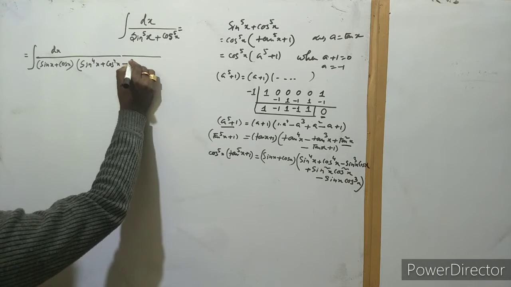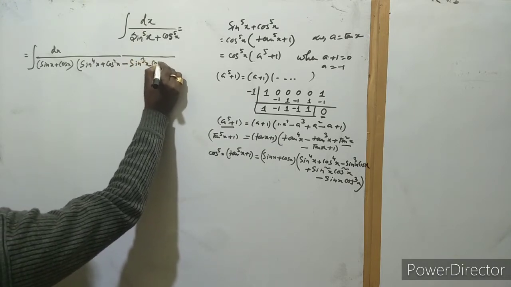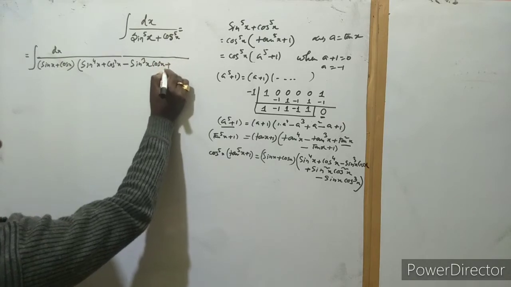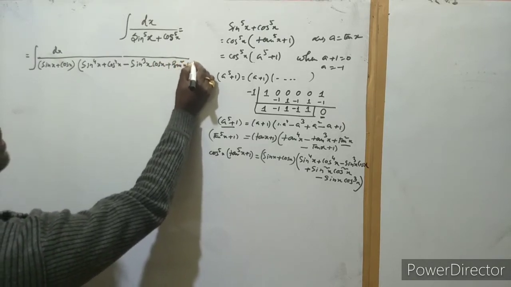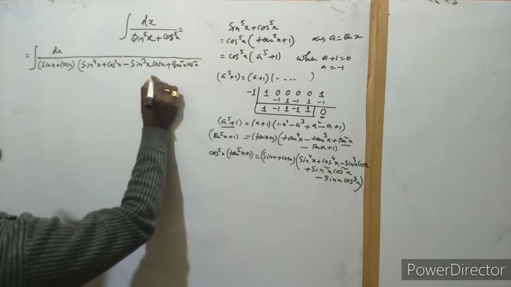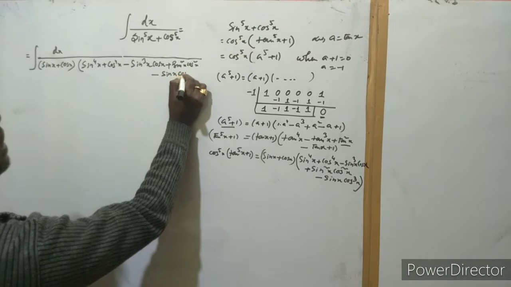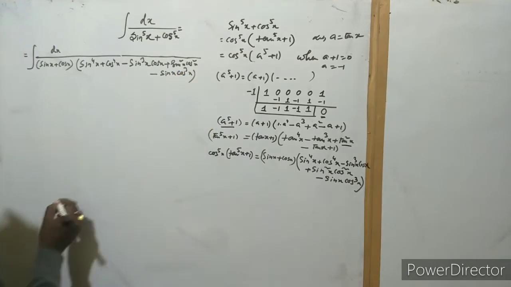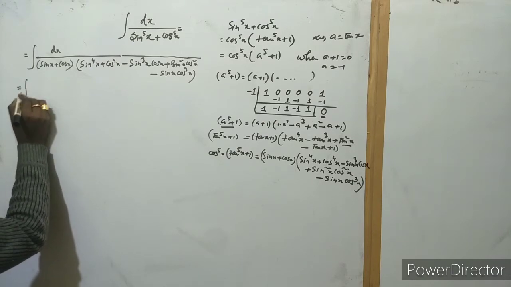Then after we get sin cube x into cos x, then sin square x into cos square x, then minus sin x into cos cube x. Okay, students, see carefully. This is a very interesting question.